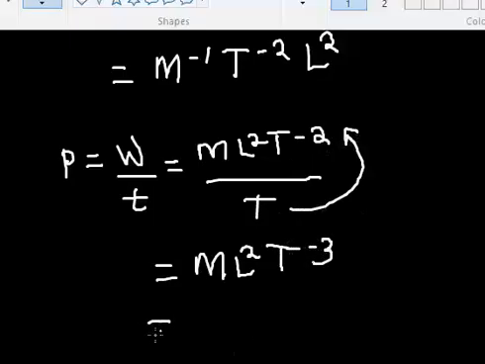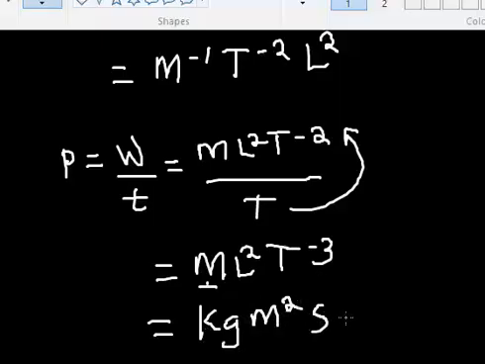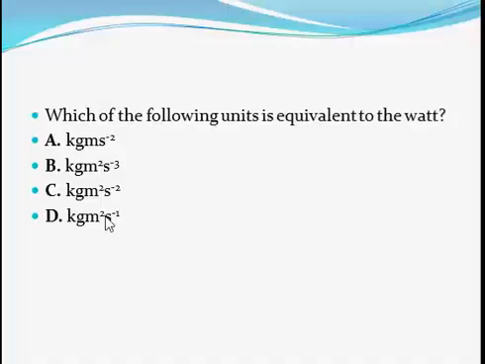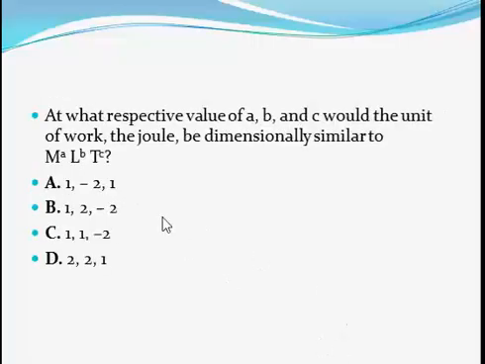So this is in dimension, but let's put it in units. The SI unit of mass is kilograms, the SI unit of length is meter, so L square is meter square, and time is seconds, raised to power minus 3. So kg m square s raised to power minus 3, that is our answer. That's B, part of the question.